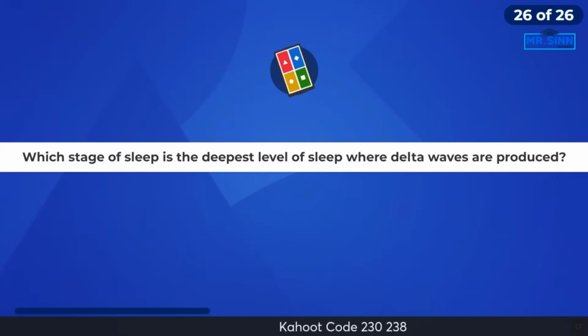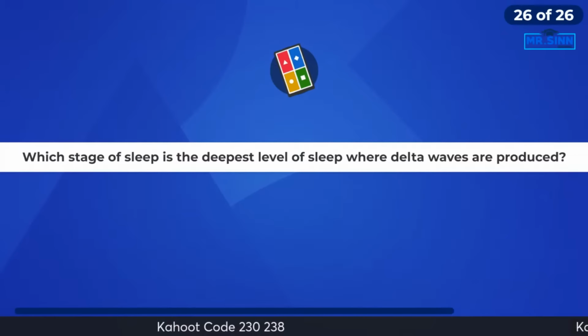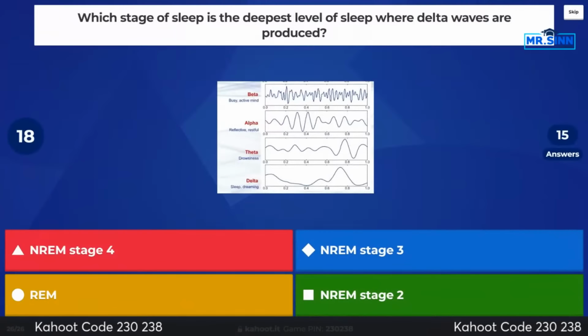Last question. Which stage of sleep is the deepest level of sleep where delta waves are produced?